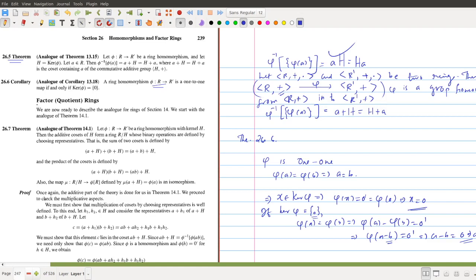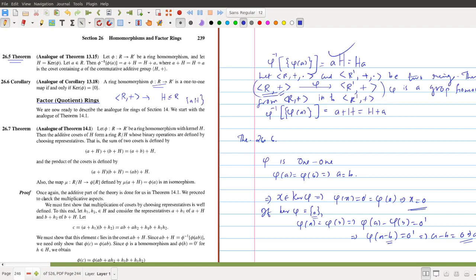Now we can define a factor ring. Before we go into defining a factor ring, let us remember the definition of factor groups. We define a factor group using the left cosets of the group. Here we have an underlying group structure, because for any ring R, R plus is a group, so we have an underlying group structure for any ring. If this is a ring, then you can take any subgroup or subring H of R and define the cosets of H.